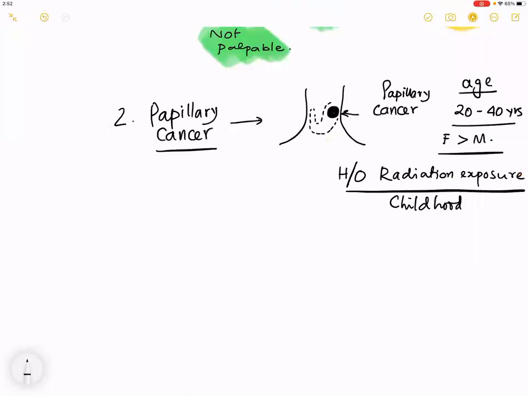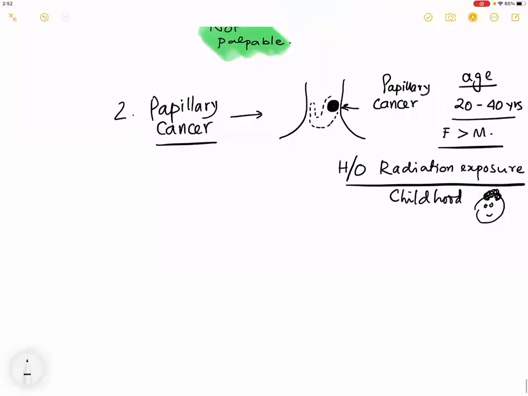So let me draw a picture for you so that you can remember this. Sir drew a picture. How much percentage of solitary thyroid nodule is a multinodular goiter? 50%.